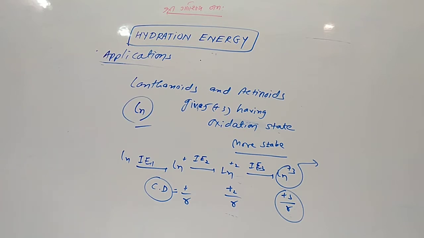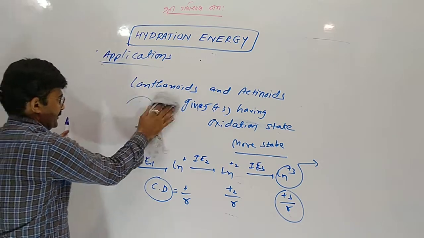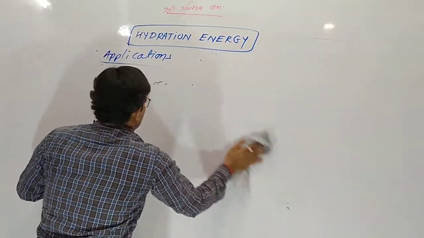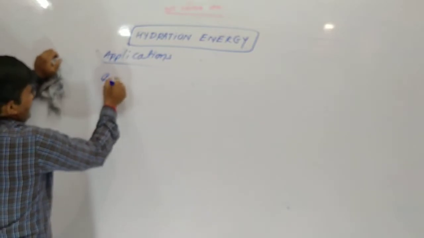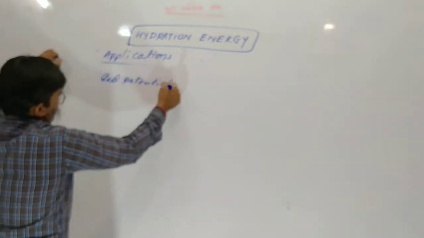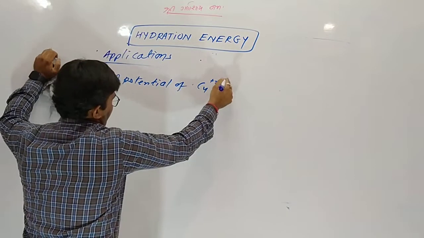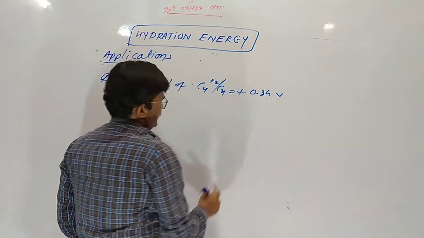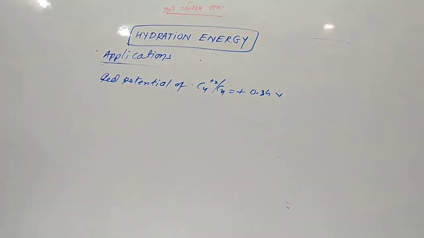Reduction potential of copper is +0.34. Another application. Reduction potential of copper is +0.34, which is not negative.